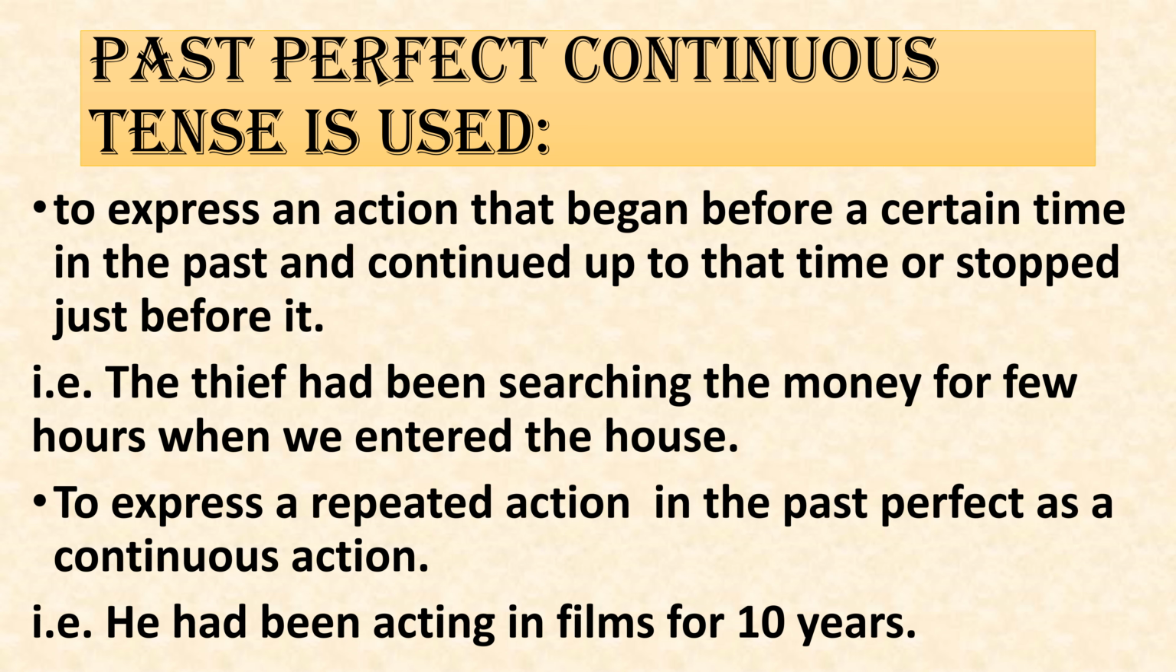Past perfect continuous tense is used to express an action that began before a certain time in the past and continued up to that time or stopped just before it. For example, the thief had been searching for the money for a few hours when we entered the house. So here, when we entered the house, what was going on? The thief had been searching for the money.